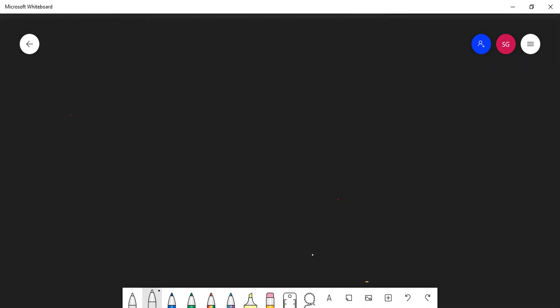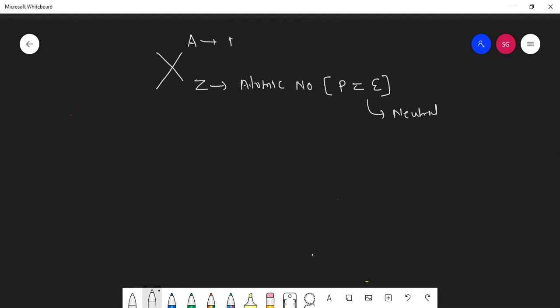Now, students, if I'm taking any element X, this Z means atomic number, and atomic number means number of protons, and the number of protons is always equal to electrons when it is neutral. And this A means mass number, and mass number is nothing but proton plus neutron.